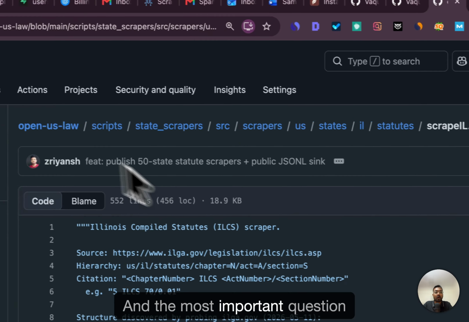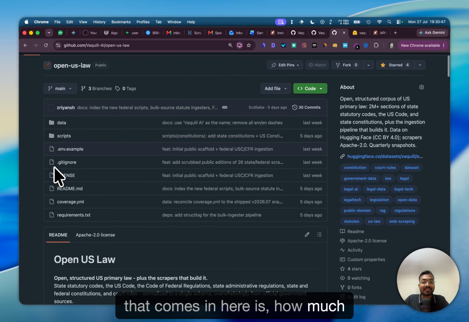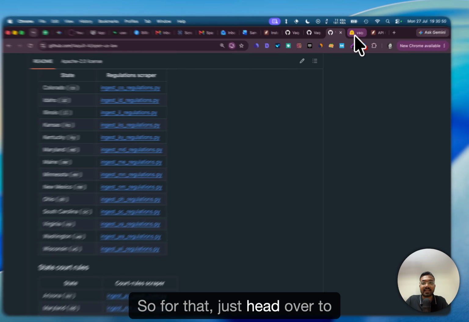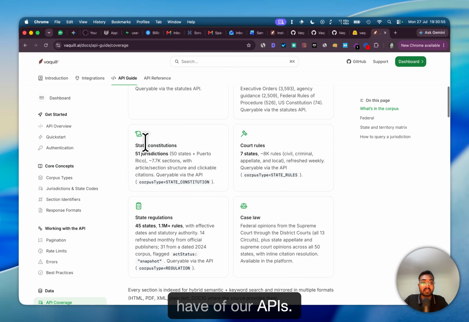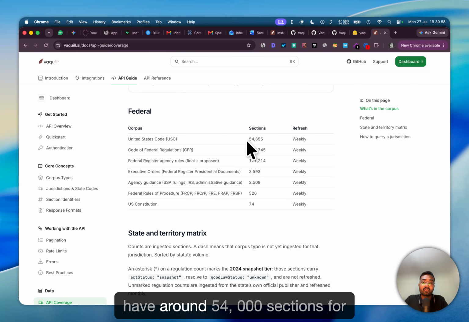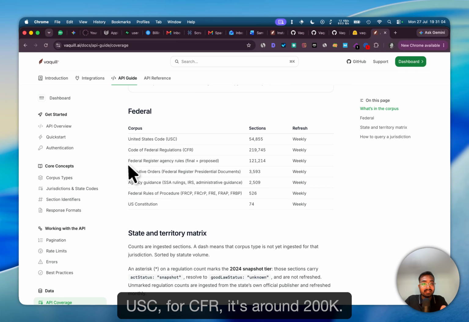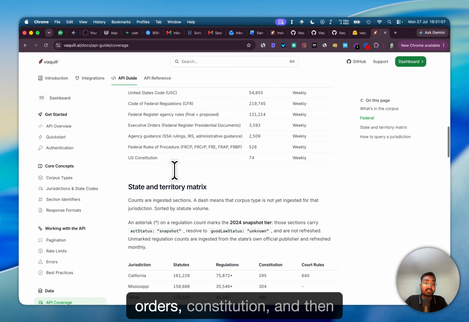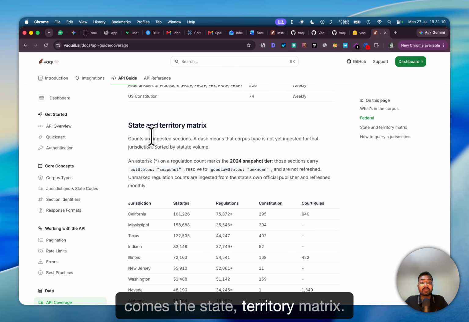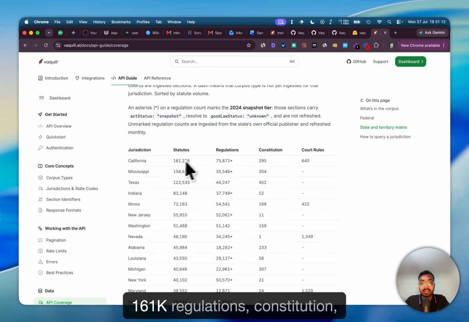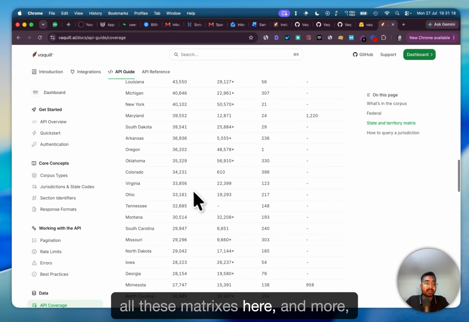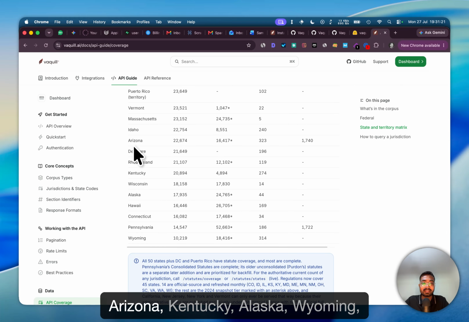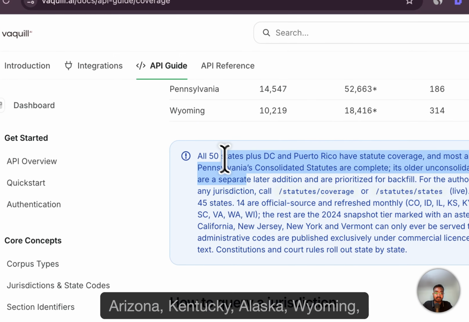And the most important question that comes in here is, how much data do we cover? For that, just head over to our docs. I'll link this in the description. This is the coverage we have of our APIs. For the federal, we have around 54,000 sections. For USC and CFR, it's around 200k. Then the Federal Register, executive orders, the Constitution, and then comes the state and territory matrix. For California, we have around 161k regulations, constitution, court rules. For Texas, Indiana, all these matrices here, and more: Arizona, Kentucky, Alaska, Wyoming, all 50 states.